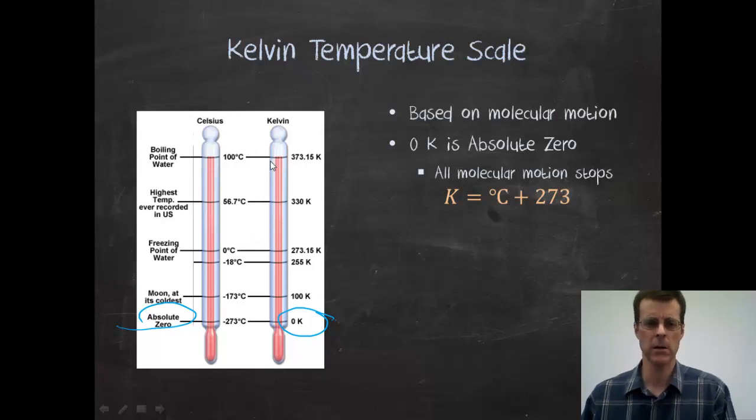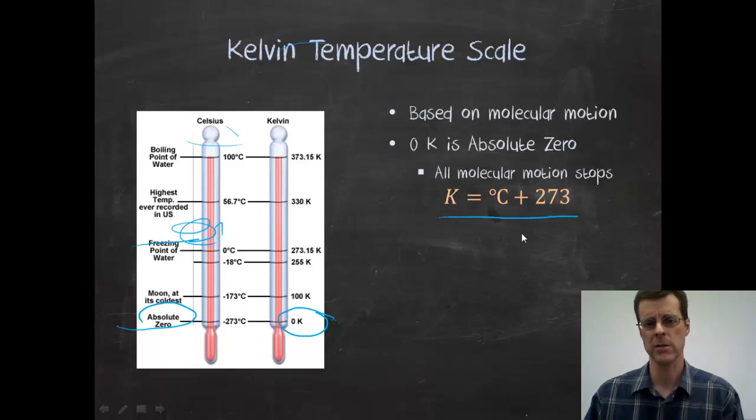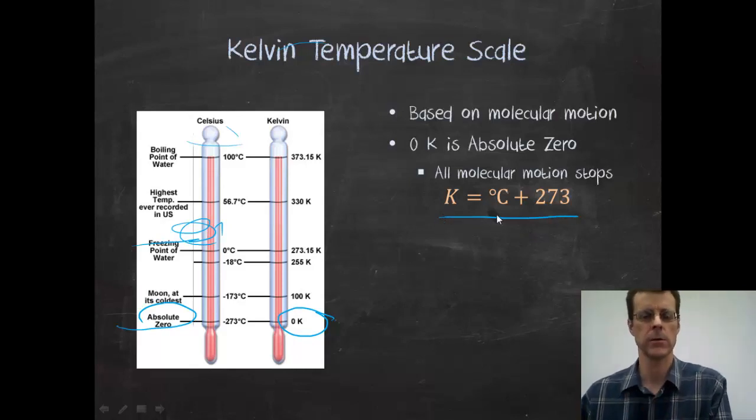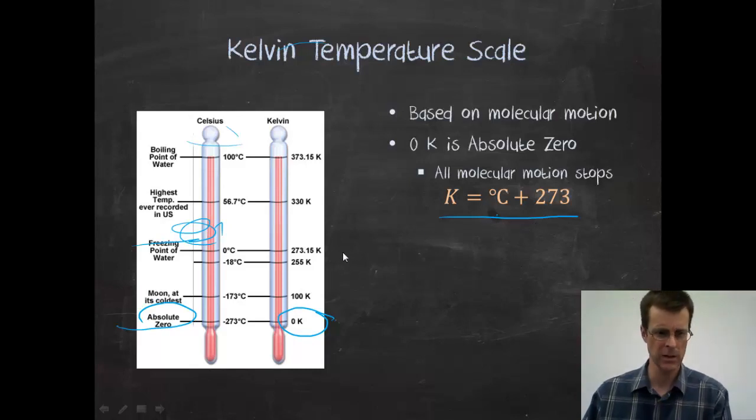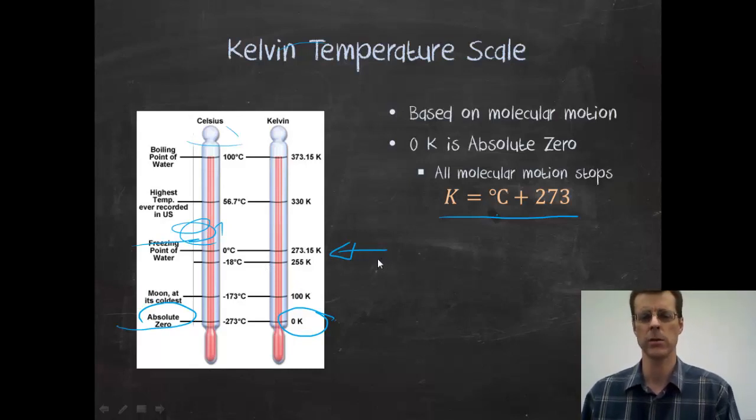That's all interesting. We don't need to write it down. Sorry if you already did. What's important for us is this part, that to convert from Celsius to Kelvin, I add 273. If you look at 0 Celsius, it says 273.15. We'll ignore the 0.15 and we'll add 273.